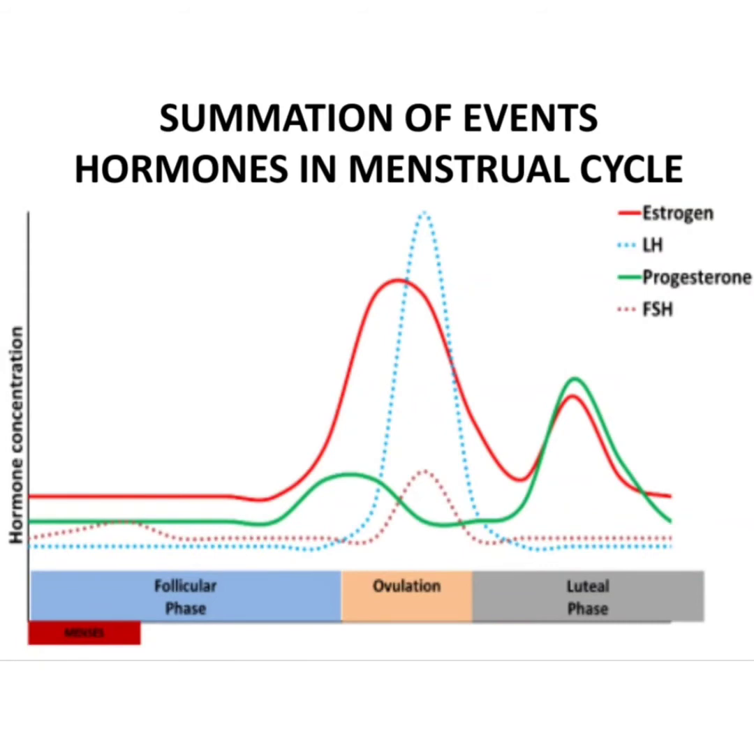So we must understand the hormonal summation in this diagram. The estrogen slowly maintains itself and rises, then again falls. There is the LH surge, there is the FSH surge, and progesterone formation occurs excessively during the luteal phase.